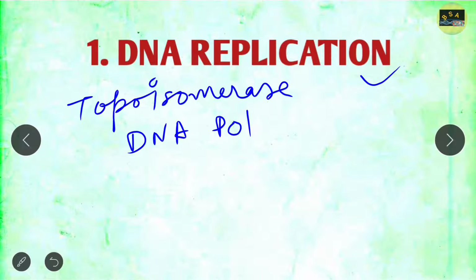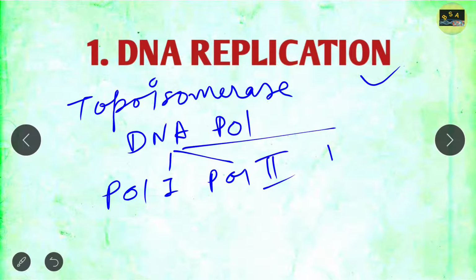DNA polymerase 4 and 5 are also there, which are not so important, but you should know the functions of DNA polymerase 1, 2, and 3. You may get a question from pol 1, pol 2, or pol 3 in section B, or it may be possible that you get a question in section C as well.